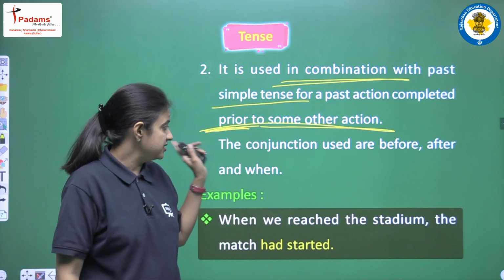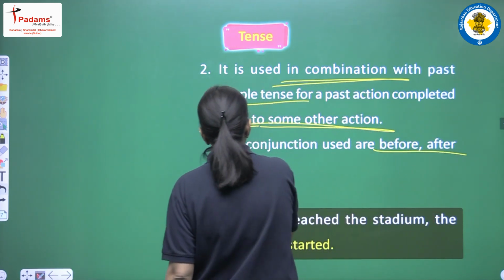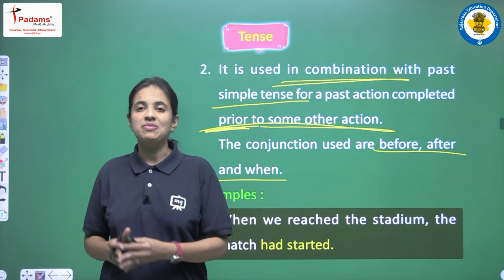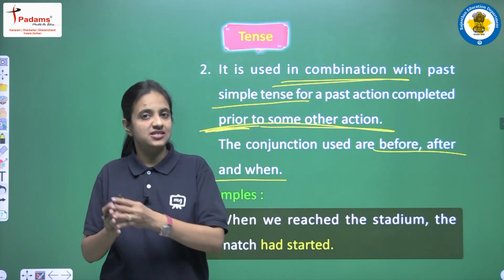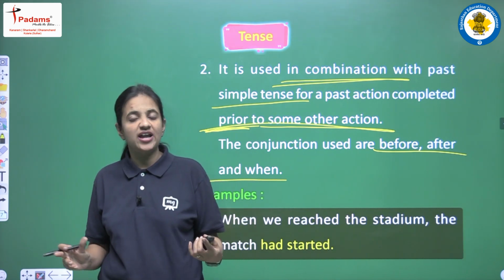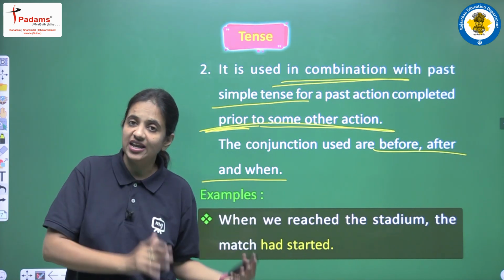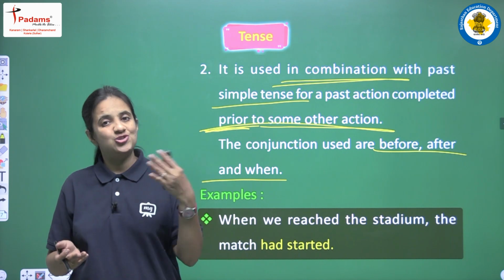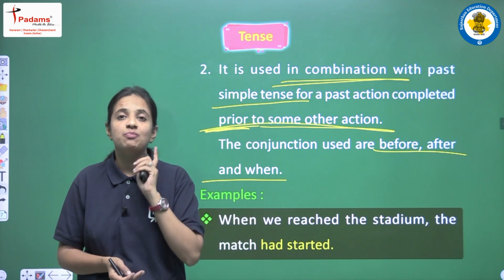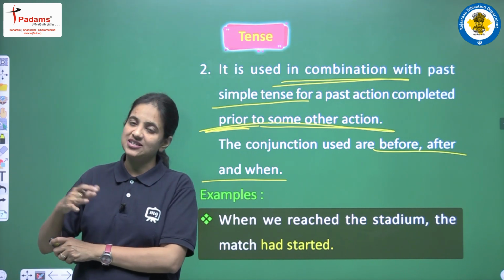Okay, so in such sentences we are having some conjunctions also, like before, after, or when. So this is the rule. According to that rule we use past perfect tense with combination of past simple tense, and in such sentences we are having two different clauses in the sentence, right? And in both the clauses we are having two different activities, two different actions, और उनमें से जो एक action है वो पहले complete हुआ है. So जो action comparatively दोनों action में से जो पहले complete होता है that action we will write using past perfect tense, and जो बाद में complete हुआ है that action we will write using past simple tense.